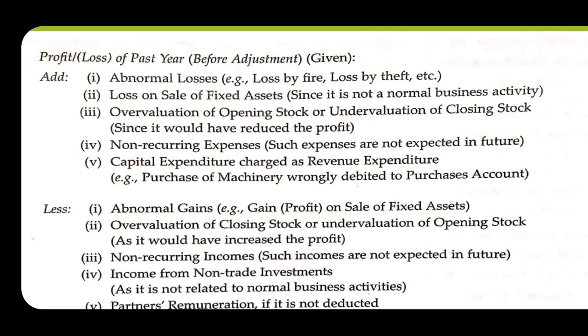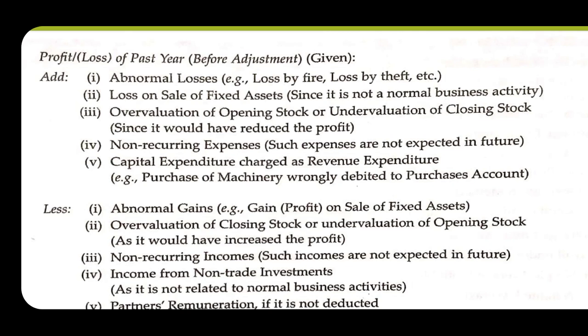So this 20,000 which we have written in excess would reduce our profits. So we have to add it in the profits given to us to find out the correct profits. Fourth point is non-recurring expenses which will not occur in the future. We will add those expenses.